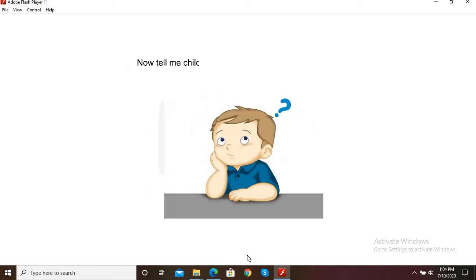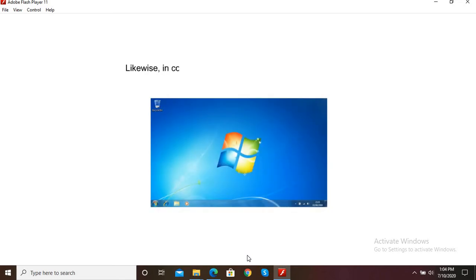Now, tell me children, when we use the word window, which image comes to your mind? Likewise, in computers, Windows is a rectangular frame that shows different programs on the screen.